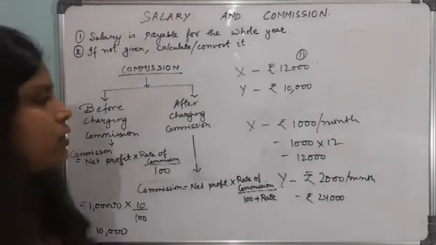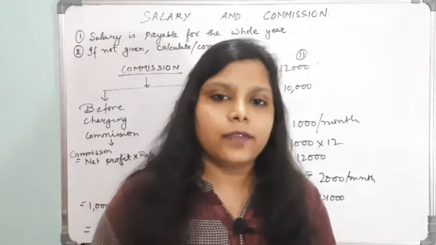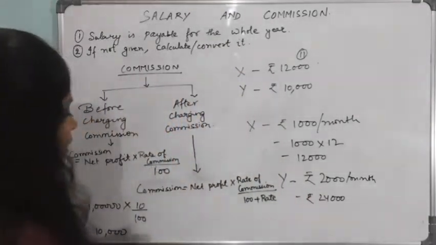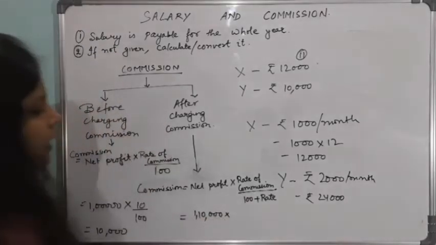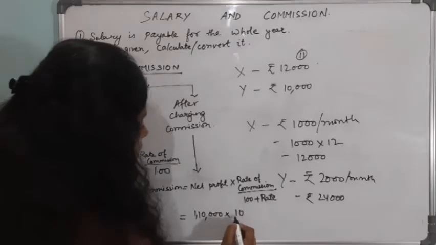Again, if it is given to you in the question after charging commission, then let's say our profit is rupees 1,10,000 and the rate of commission is 10%.